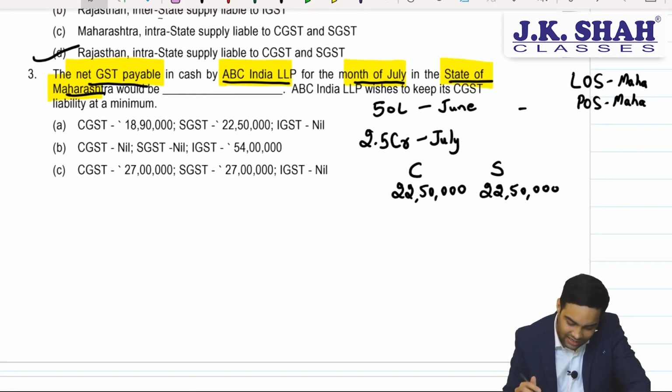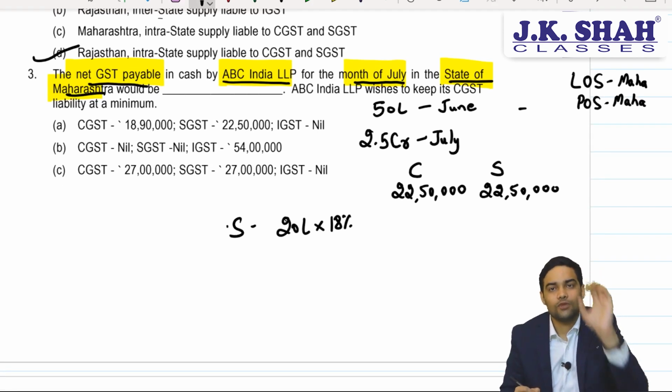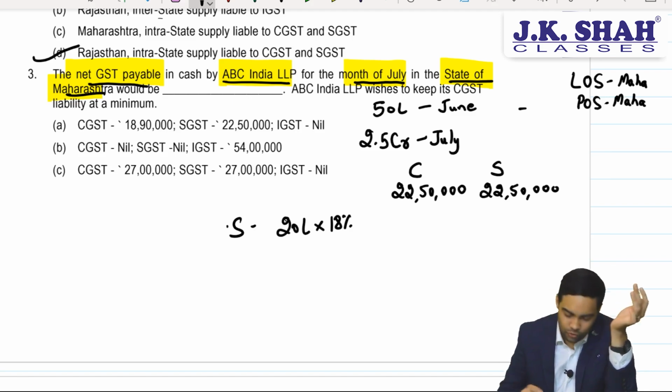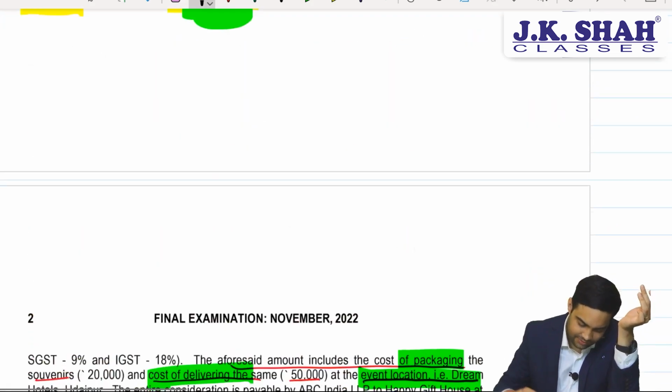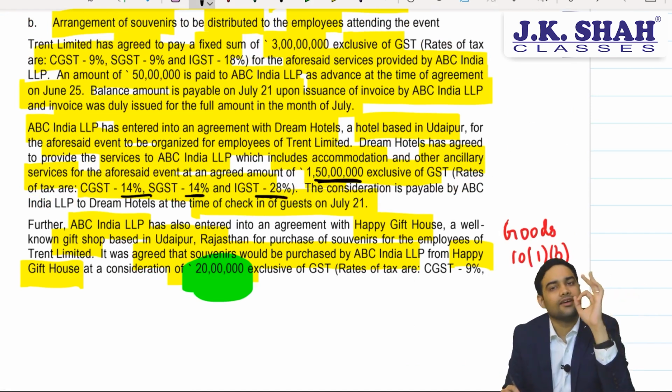Now what ITC will you be eligible for? You will be eligible only for ITC of 20 lakh into 18%, which is on souvenirs. Because hotel ITC you will not be eligible. C plus S of Rajasthan you cannot claim it. So 1.5 crore here, this 1.5 crore into 28%, that is 14 and 14, will become your cost because that tax will get buried in Rajasthan.